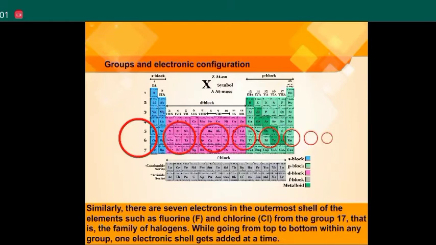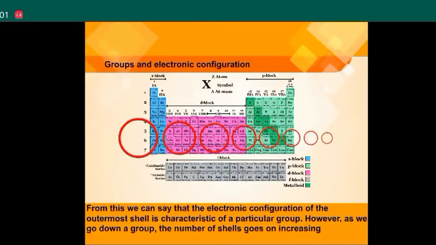While going from top to bottom within any group, 1 electron shell gets added at a time. From this, we can say that the electronic configuration of the outermost shell is characteristic of a particular group. However, as we go down the group, the number of shells goes on increasing.